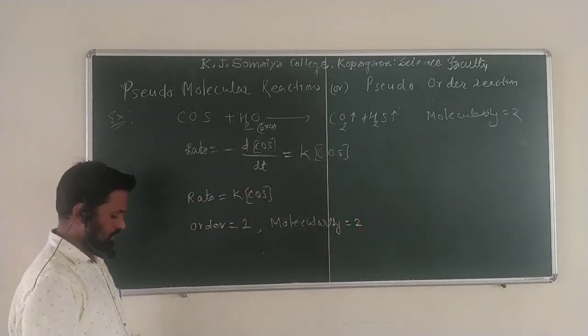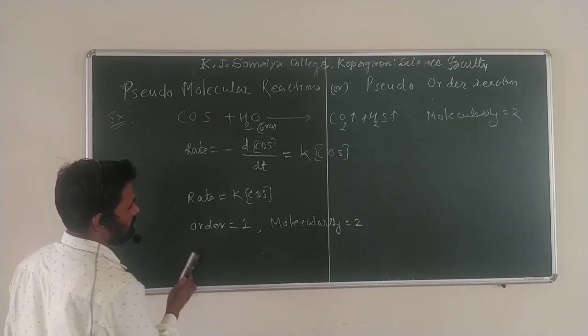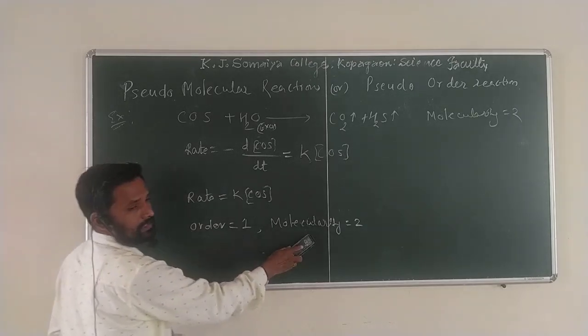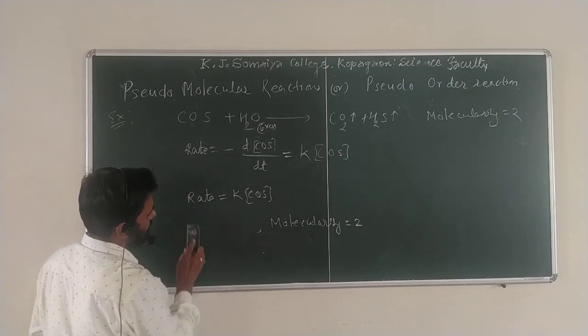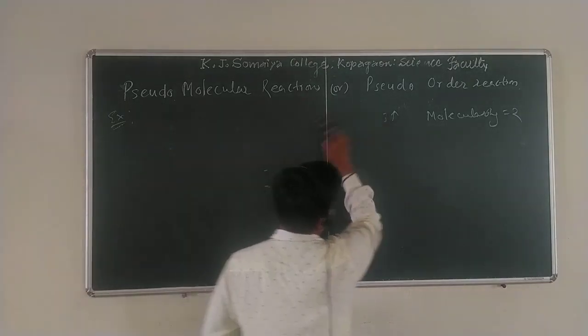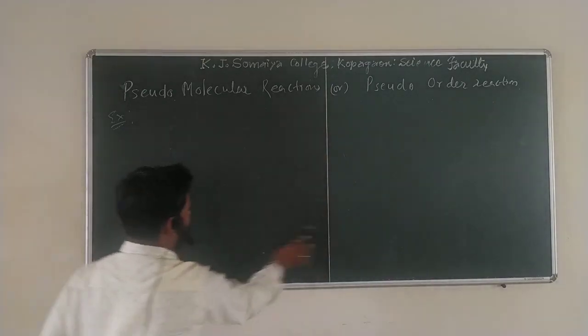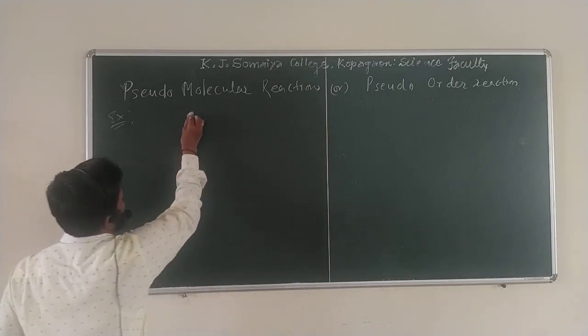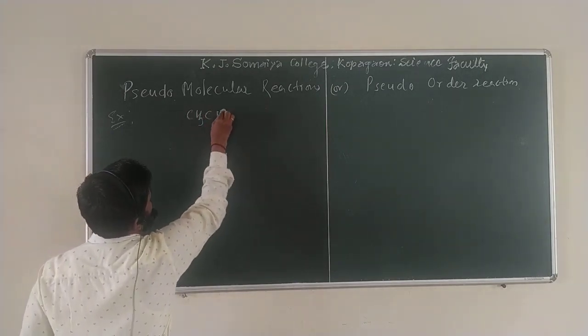You are getting my point? So let us go for one more example. You observed in the first reaction order was 1, molecularity is 2. Now for this reaction also, order is 1, molecularity is 2. Now let us go for one more reaction, then you will get a clear idea. Just a simple example, a different example we can see here.